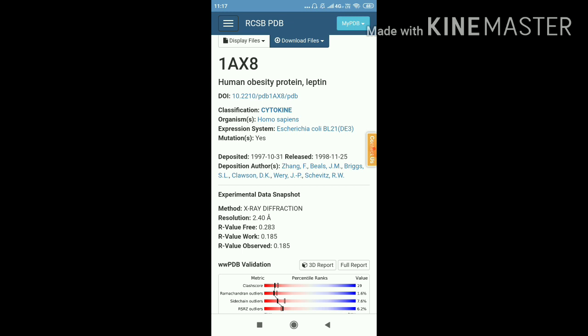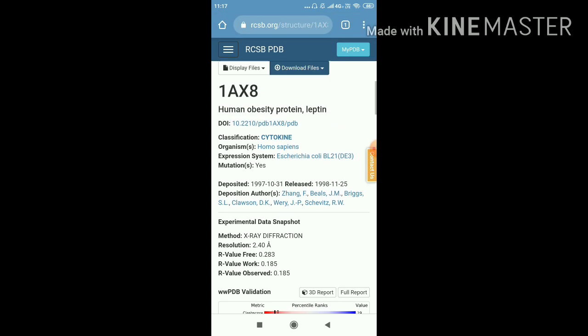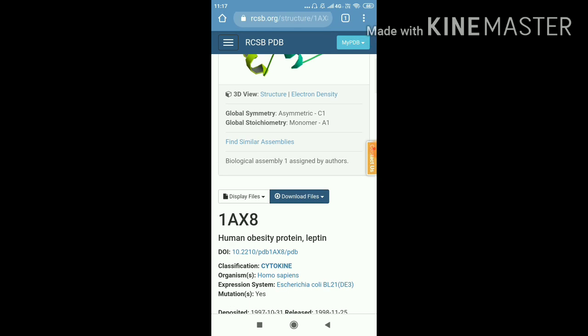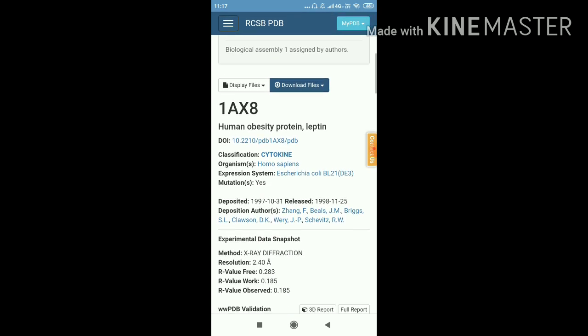Is there any mutation in the gene for this protein? Yes. There is a lot of information here, but in this exercise we will download the structure.